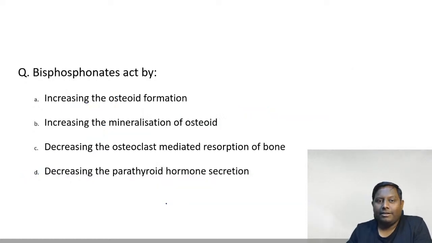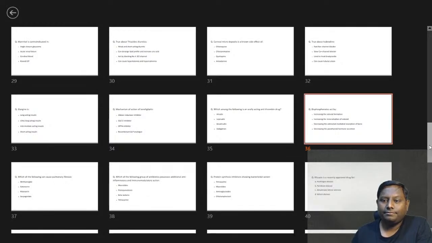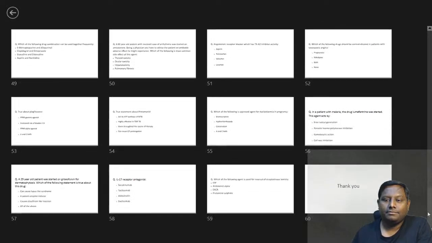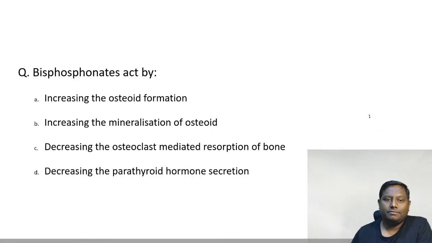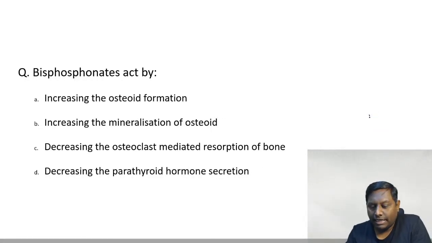All right. Bisphosphonate action, I think it's a pretty simple one. How will bisphosphonate act? Tell me. Bisphosphonate is acting by, go ahead please.